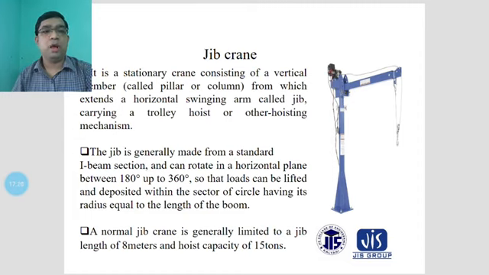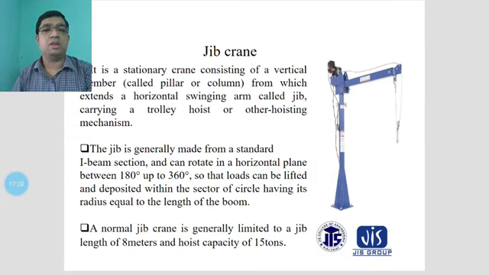A normal jib crane is generally limited to a jib length of 8 meters, which is not a very short distance, and a hoist capacity of 15 tons.